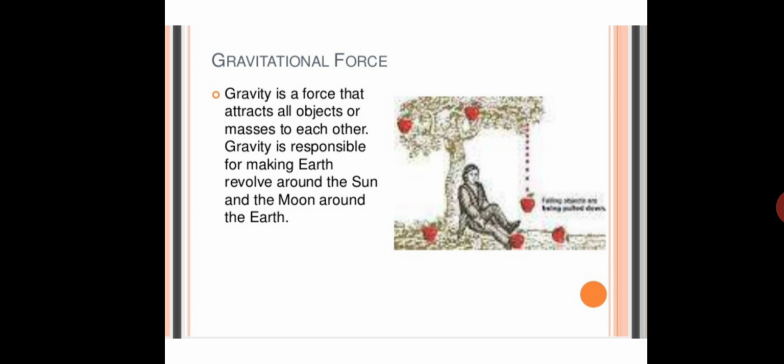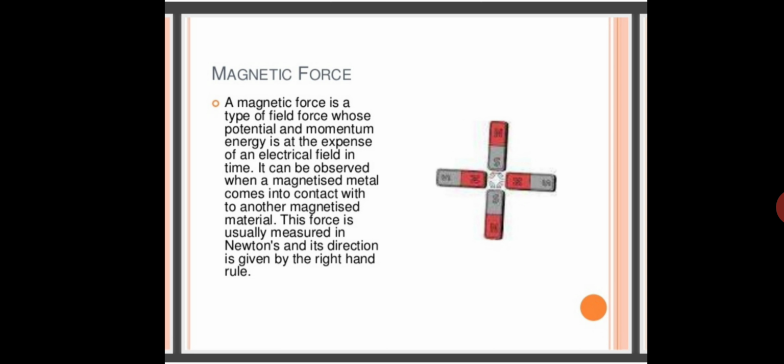Now next comes magnetic force. So you know about the magnet. In a magnet, two poles are there. One is the North Pole and another is the South Pole. So when a magnet attracts iron objects towards it, then this force is known as magnetic force. A magnet applies a force on things which are made of iron and mainly steel so that they are attracted towards it. This is known as magnetic force.